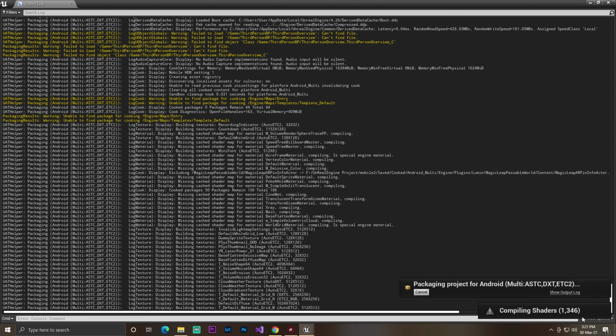As you can see, it's now compiling 1345 shaders, so it's so much, it needs some time.